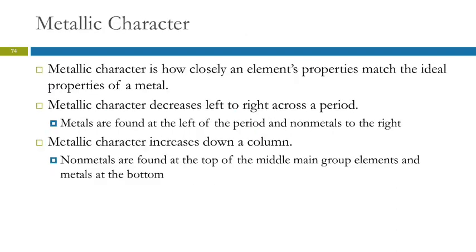So metallic character is how metal-like this element is. There are degrees of metallic character even with metals. So it's how closely the element's properties match up with the ideal properties of a metal. And we can extend this to talking about human beings if we talk about gender stereotypes, right?